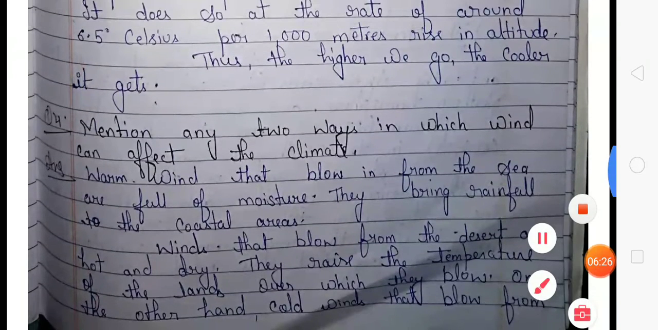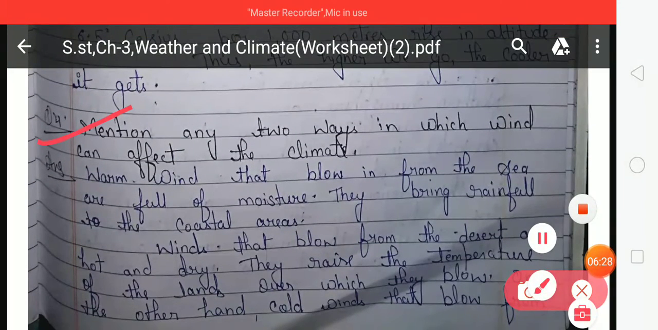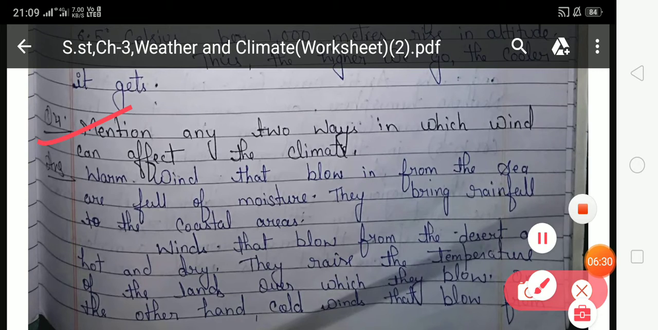Now look at the next question, that is fourth number. Mention any two ways in which wind can affect the climate. Student, in this question you have to describe the two ways by which wind can affect the climate of a place. Answer: warm winds that blow in from the sea are full of moisture. They bring rainfall to the coastal area. So student, warm winds are full of moisture and they bring rainfall to the coastal area. Coastal area means where the sea water meets land.